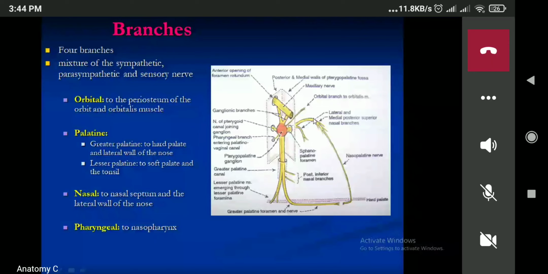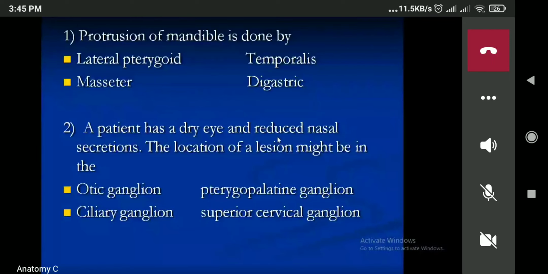Now this is all about यो त थाहा छ. Protection of the mandible के ले गराउँछ? Protection of the mandible is done by which muscle? Medial pterygoid, lateral pterygoid, and lateral. The out of ophthalmic is the lateral pterygoid.